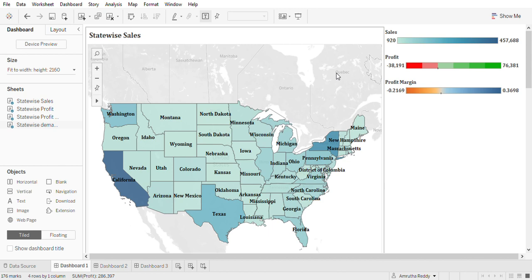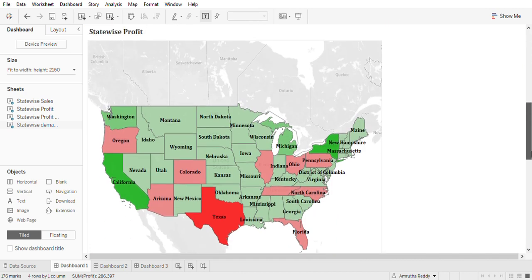Now, let us look at the state-wise sales here. Here, the color intensity represents the sales. Higher the color intensity, higher the number of sales. So, based on that, I can say that the states of California, New York, Washington, and Texas have done quite well. Scrolling down, I have the state-wise profit here.